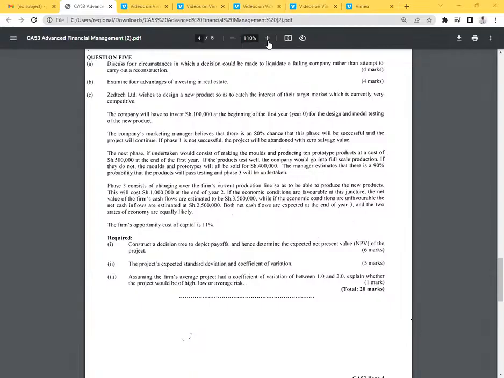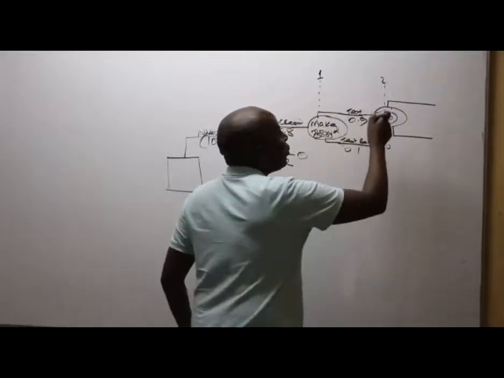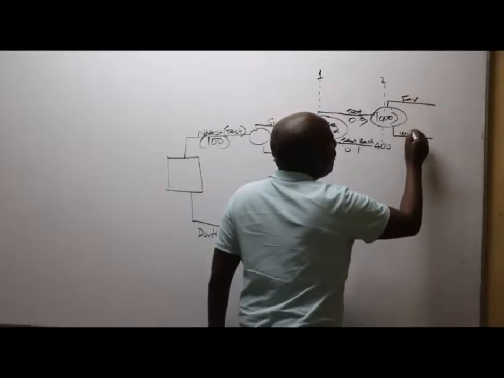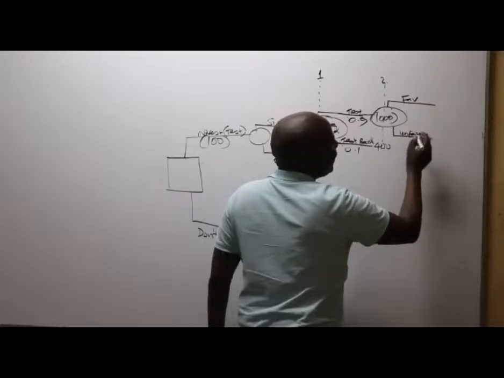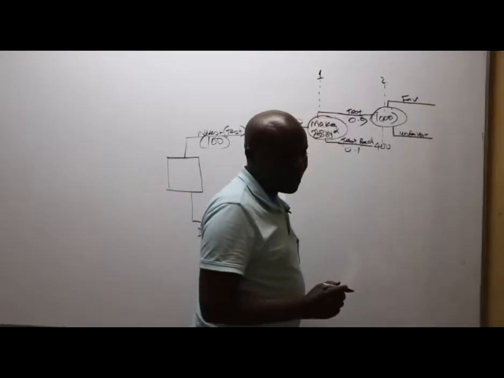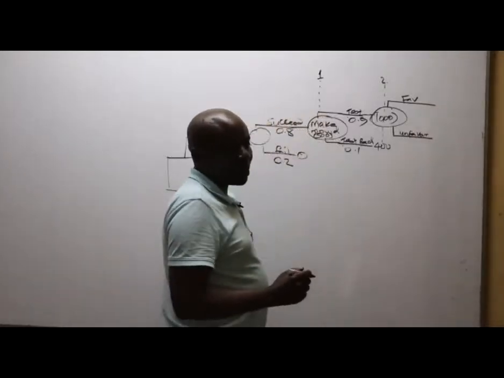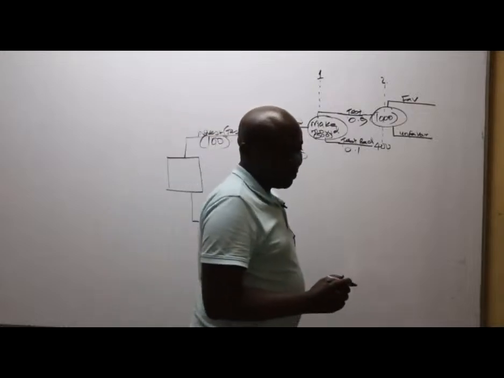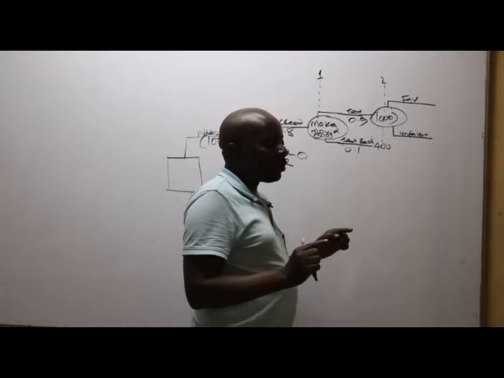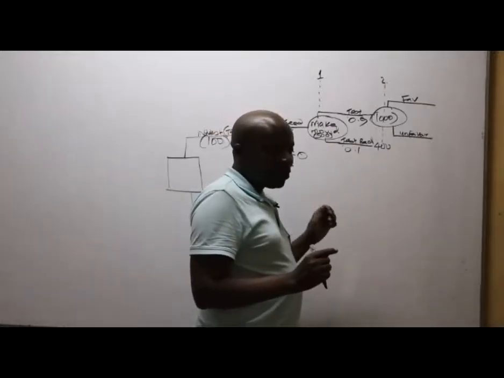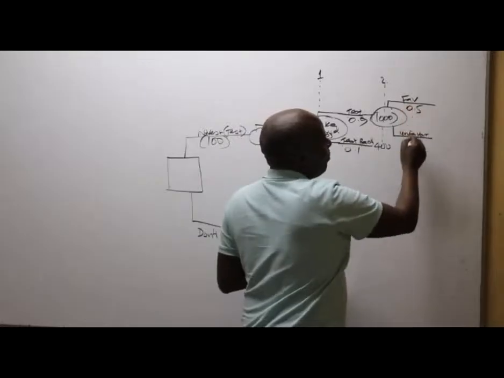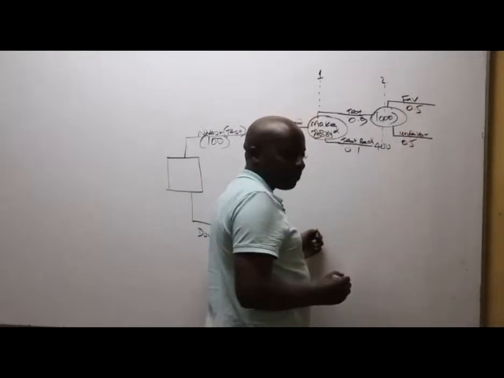So we have 2 economic states, favorable or unfavorable, and you can see that the examiner has given us probabilities. What is the probability of favorable? They are equally likely, and because there are only 2, it will be 0.5.